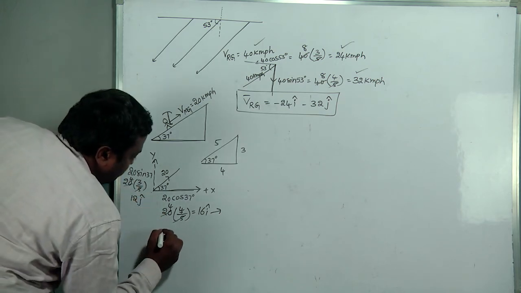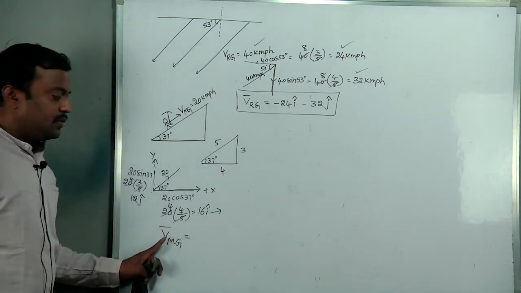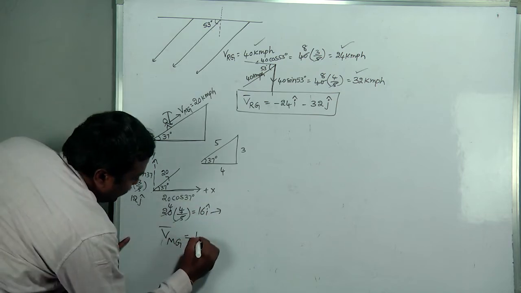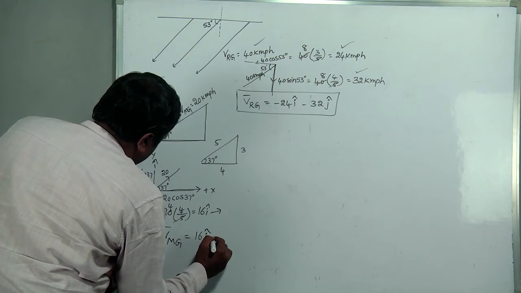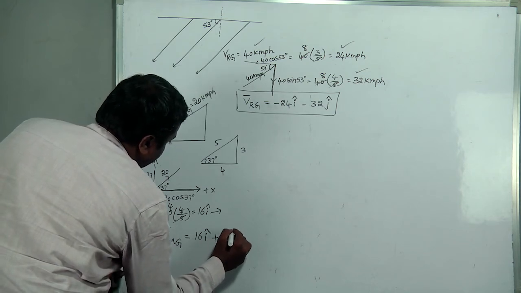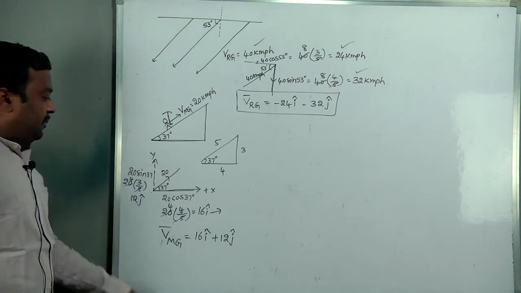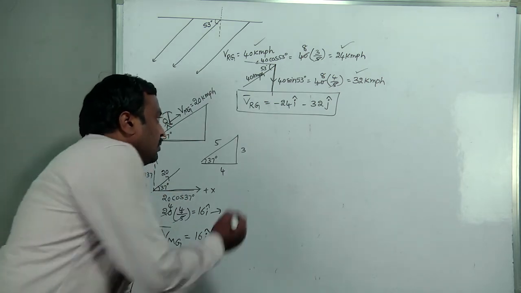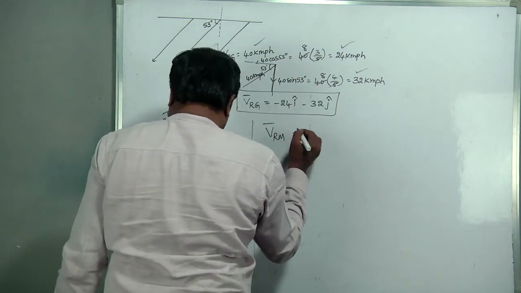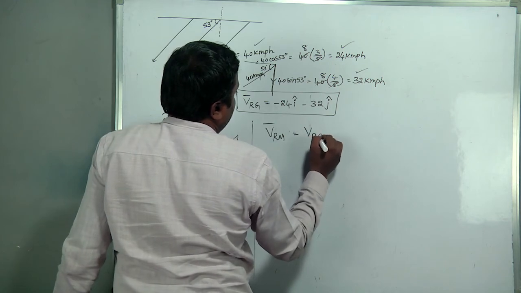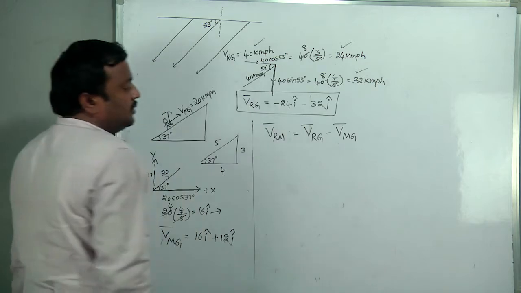So velocity of man with respect to ground, finally in vector form, is 16 i cap plus 12 j cap. Now velocity of rain with respect to man is velocity of rain with respect to ground minus velocity of man with respect to ground.